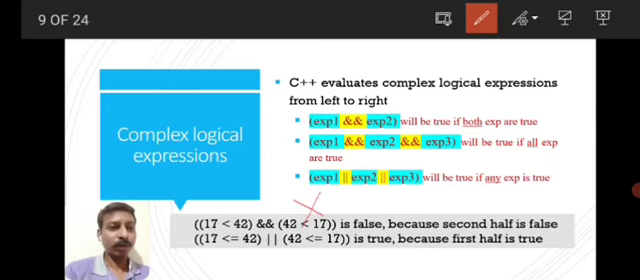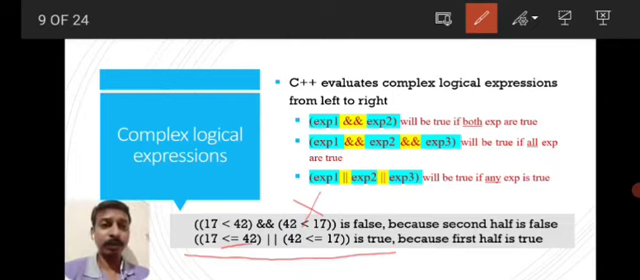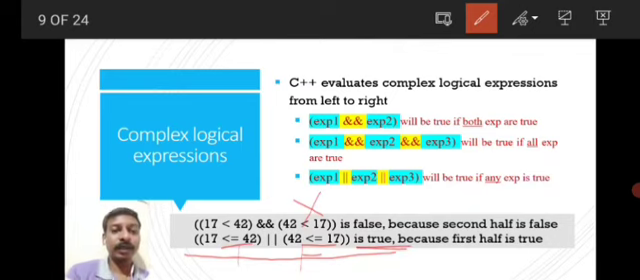But for the OR operation, you can see the example. The first condition, 17 less than or equal to 42, is true. The second condition, 42 less than 17, is false. But the output of the logic OR operation is true. You can check, it is true. Because for an OR operation, if any expression is true, the output is true.